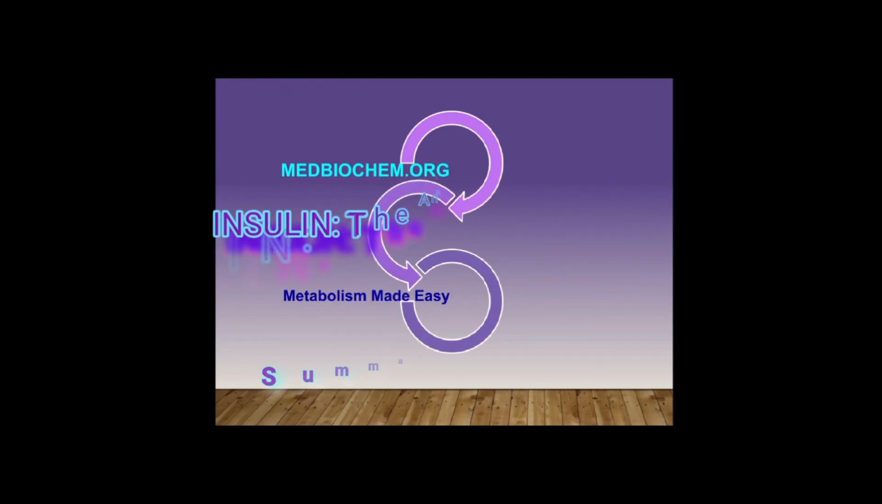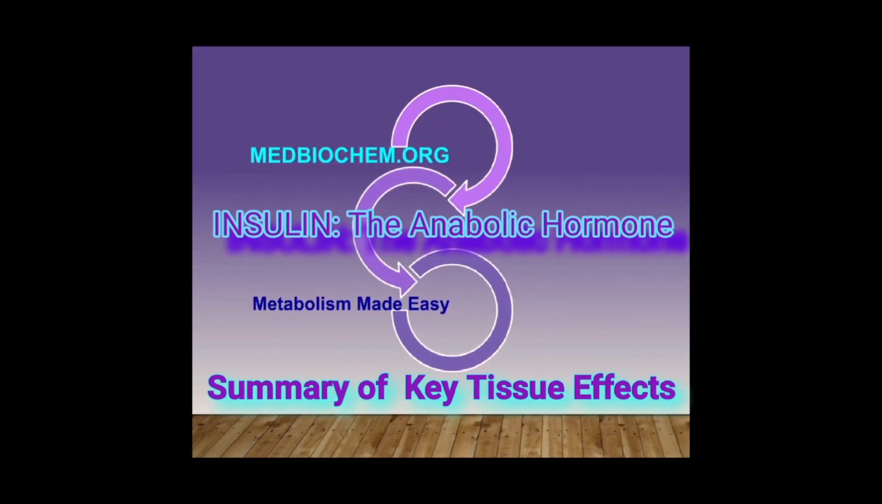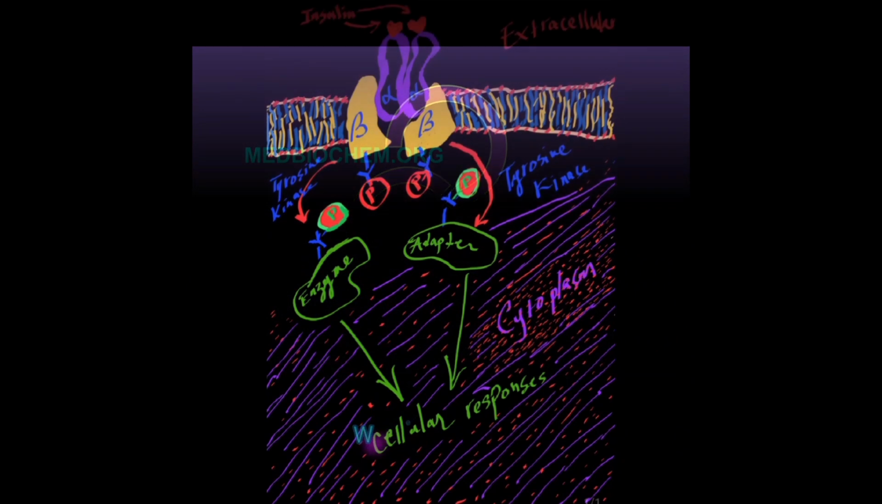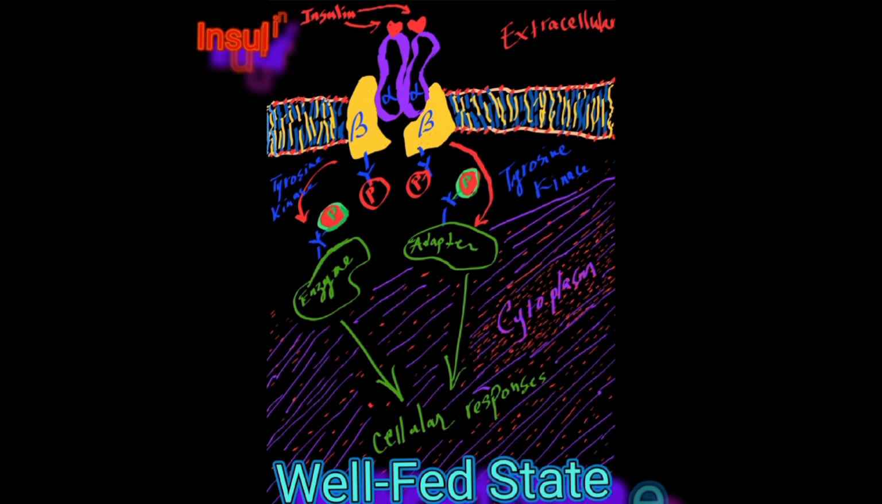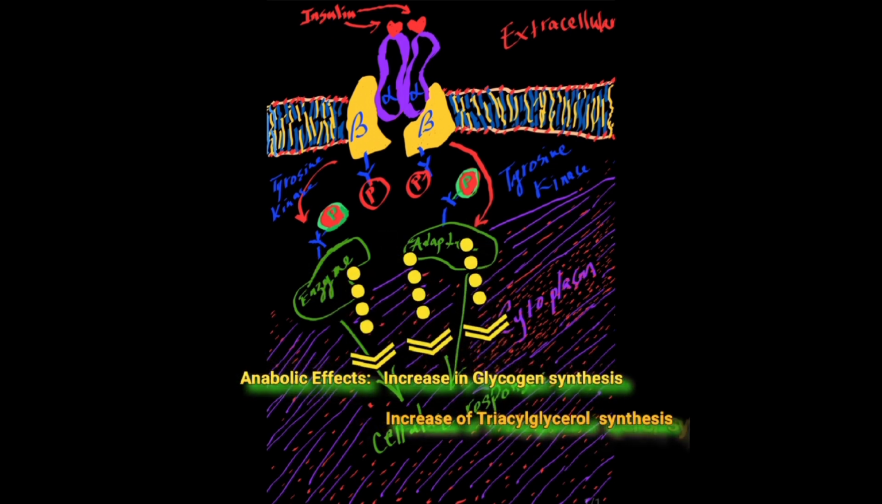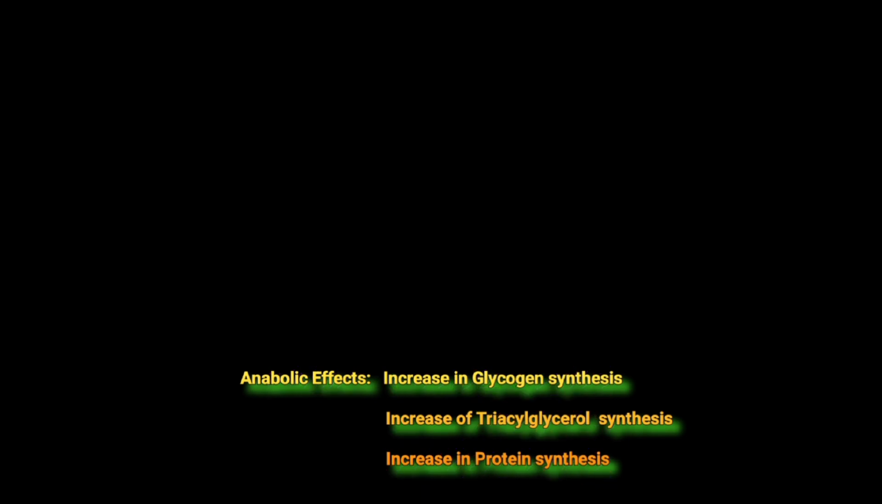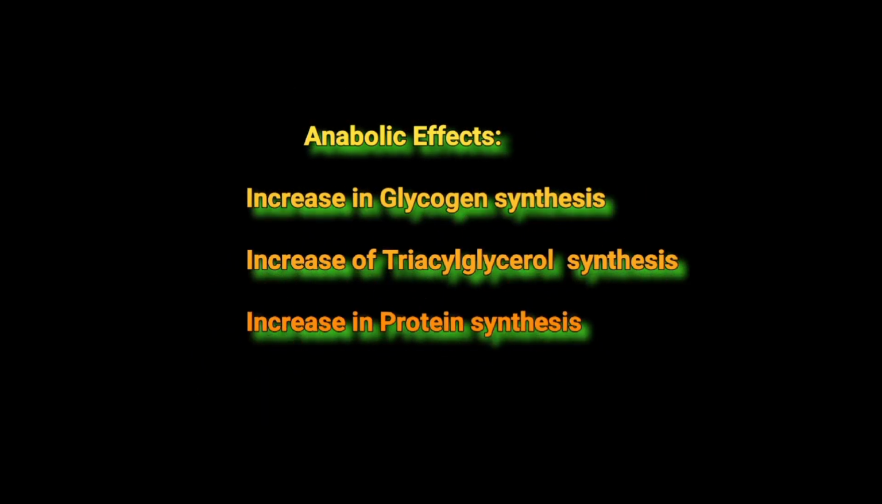In the well-fed state, a rise in plasma glucose elicits the release of insulin, which will then activate the insulin receptors in many tissues. Activation of the insulin receptor elicits a plethora of intracellular responses, including 3 anabolic responses, which are synthesis of glycogen from glucose, synthesis of triacylglycerol from fatty acids, and synthesis of